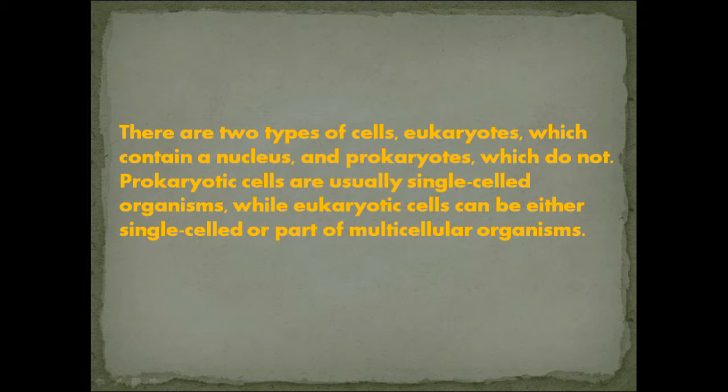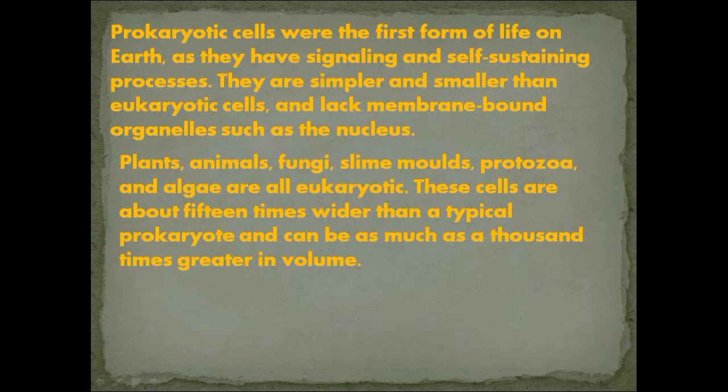There are two types of cells: eukaryotes, which contain a nucleus, and prokaryotes, which do not. Prokaryotic cells usually are single-celled organisms, while eukaryotes can be either single-celled or part of multicellular organisms. Prokaryotic cells were the first life form on Earth, as they have signaling and self-sustaining processes. They are simpler and smaller than eukaryotic cells and lack membrane-bound organelles such as the nucleus. Plants, animals, fungi, slime molds, protozoa, and algae are all eukaryotic. These cells are about 15 times wider than a typical prokaryote and can be as much as 1,000 times greater in volume.